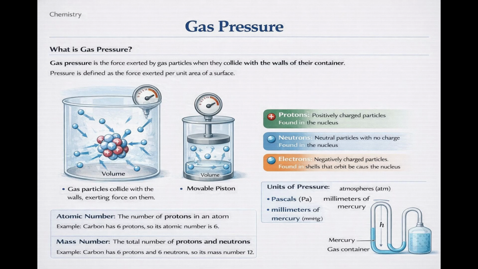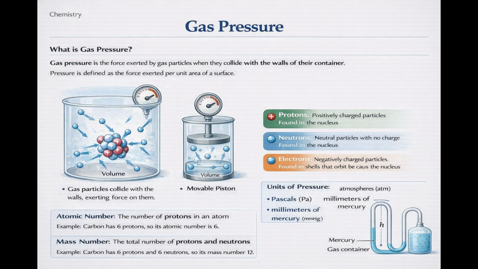Reducing the volume of a gas increases pressure because the particles collide with the walls more often. This explains why gases are compressible. Increasing the number of gas particles in a container also increases pressure due to more frequent collisions. Gas pressure is measured using instruments such as barometers and manometers.